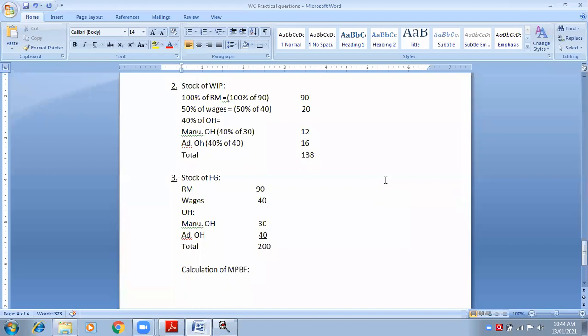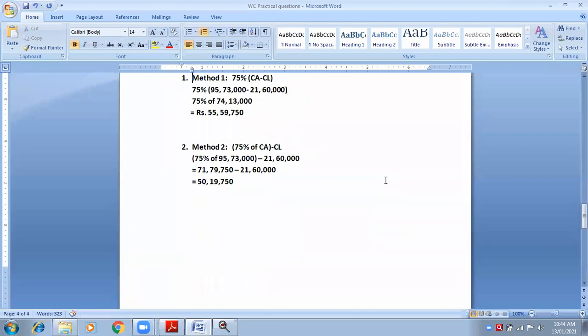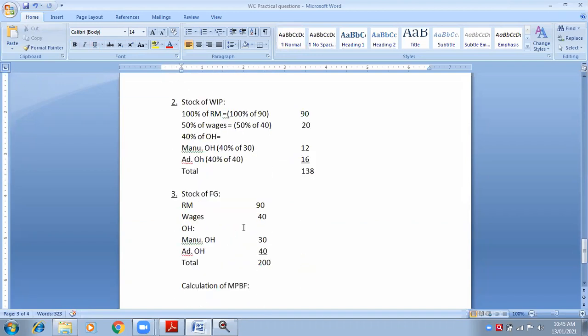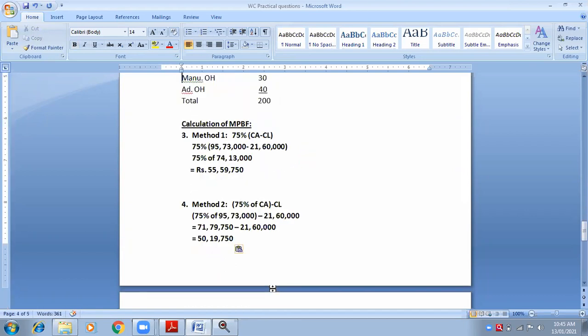And in MPBF, how many methods are there? Three methods are there. Very good. So we will calculate all three methods if four current assets are given. Now in this question, I have given you four current assets. If you remember, I have given you four current assets.